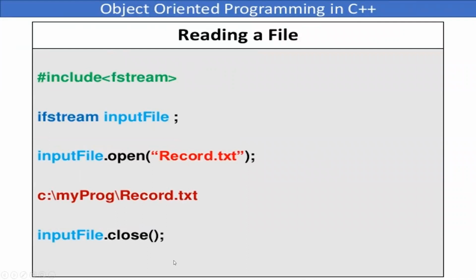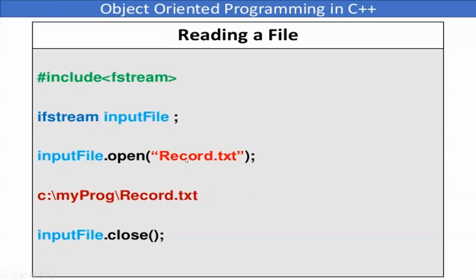So, for a small example, include the fstream. IFstream is the class. Whatever you write after the class is the object. So this is the object of the class ifstream. Now, because this is the object, using that object and the dot operator, I can use its functions. So inputfile is the object of ifstream.